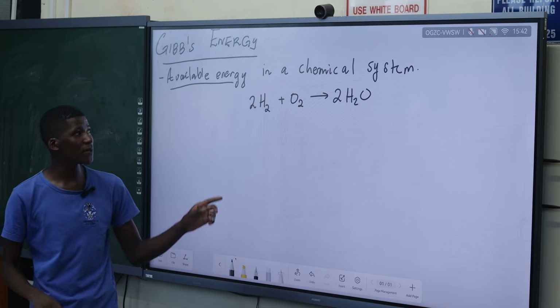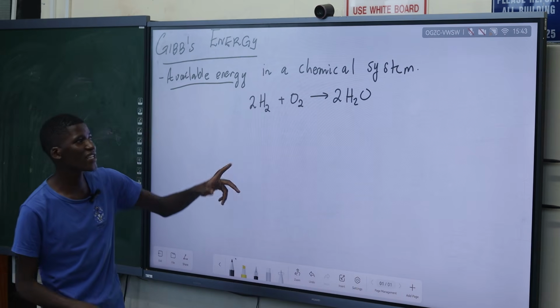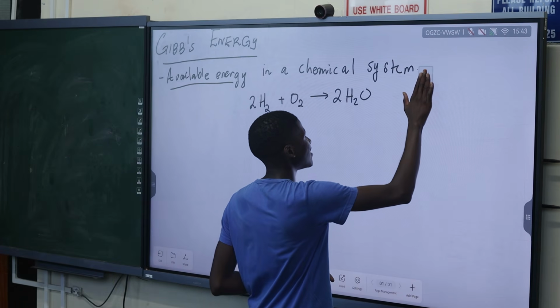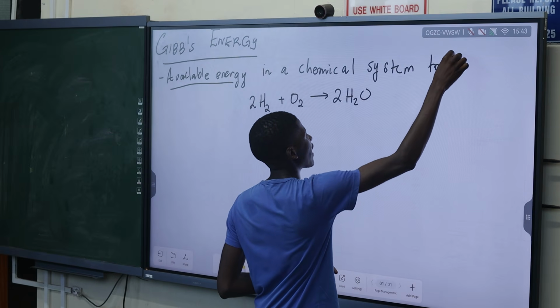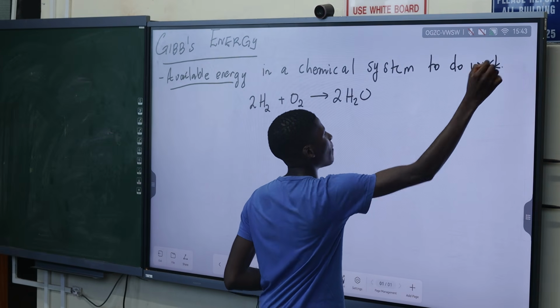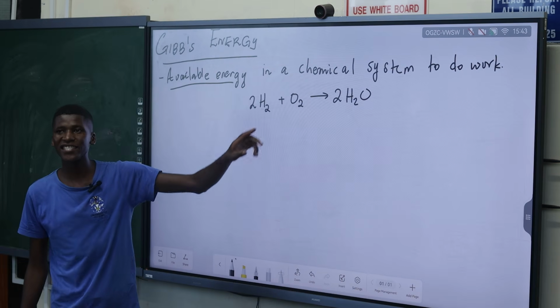So this Gibbs free energy in a chemical system can do work. This is the amount of energy available so that it can do work.